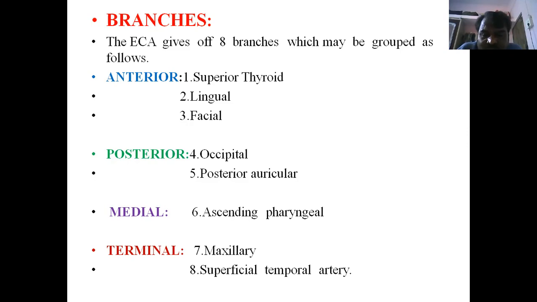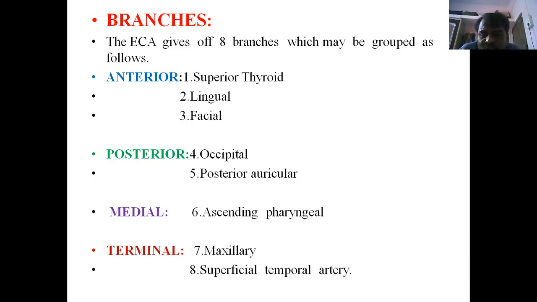Next is the lingual artery. It goes to supply the tongue region. The facial artery goes to supply the face region. It crosses the base of the mandible, in front of where the masseter muscle is. There we can also palpate the pulsating facial artery.